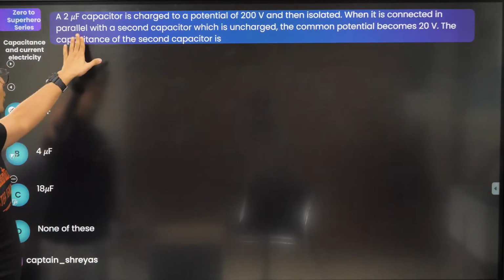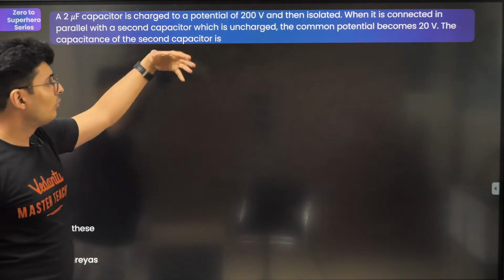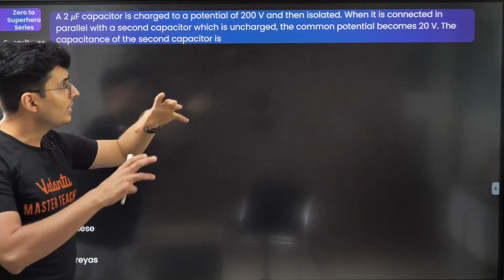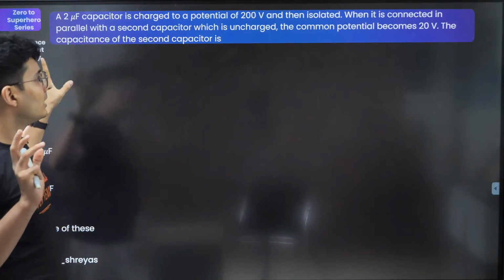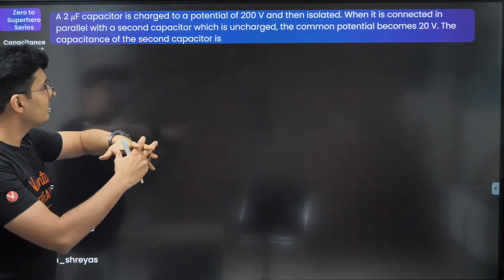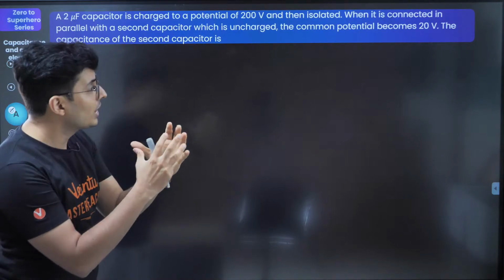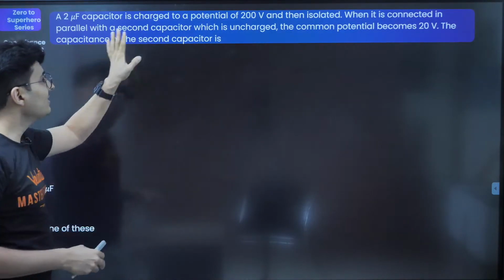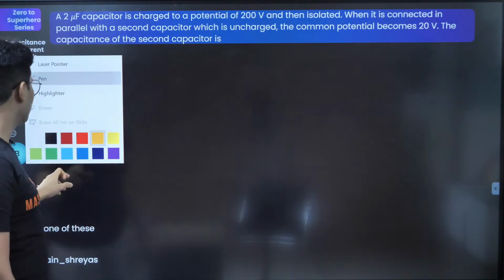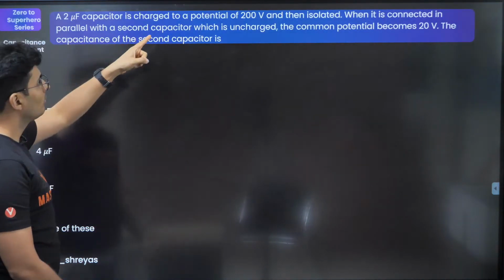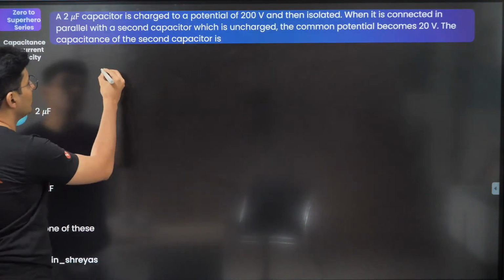A 2 microfarad capacitor is charged to a voltage of 200 volts. Now it is isolated, separated. It is now connected with another capacitor which is not charged. The new potential becomes 20. What is the second capacitor? Let's draw the scenario one by one. 2 microfarad connected to 200 volts.